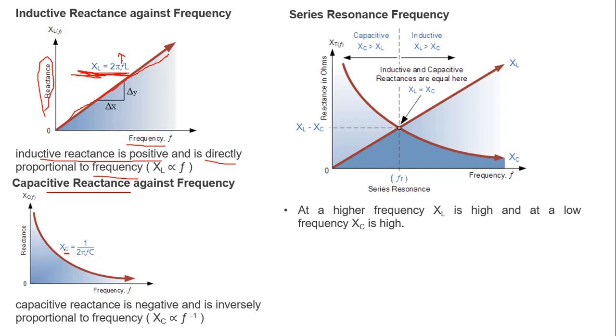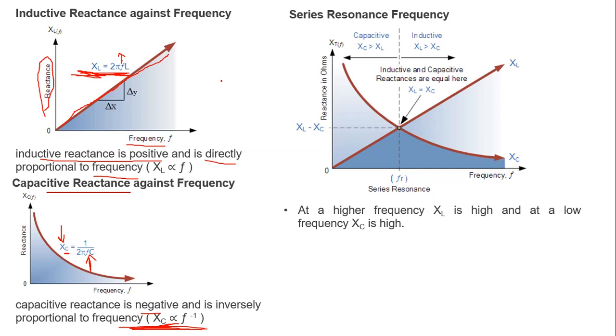Here you can notice that Xc and f are inversely proportional because f is in the denominator. If f increases, Xc decreases. So the capacitive reactance is negative and is inversely proportional to frequency.